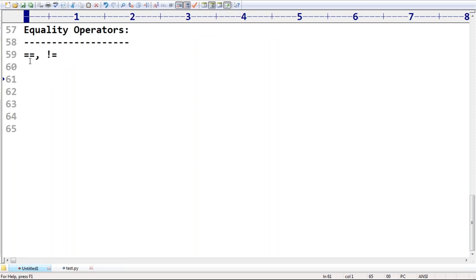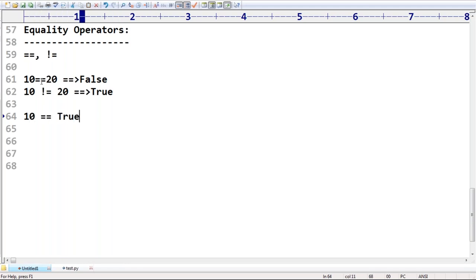If I take 10 double equal to 20, what is the answer you are going to get by default? False is the answer. Next, 10 not equal to 20, then automatically what answer do you get? True is the answer. Remember that. Now my next question, take special care.